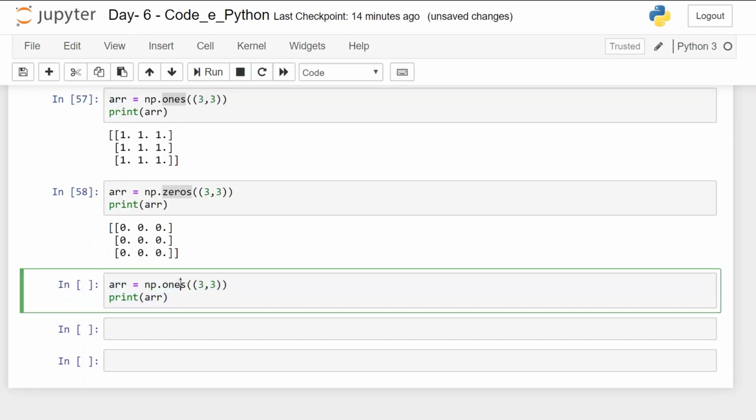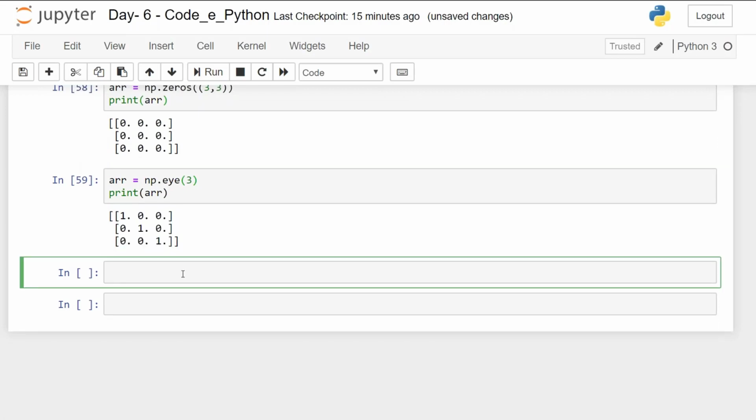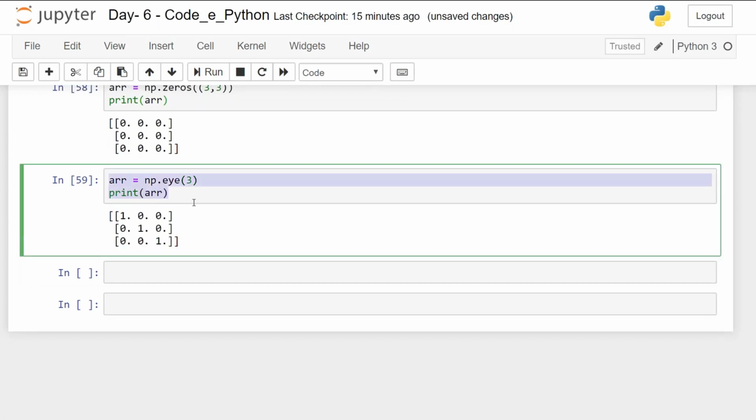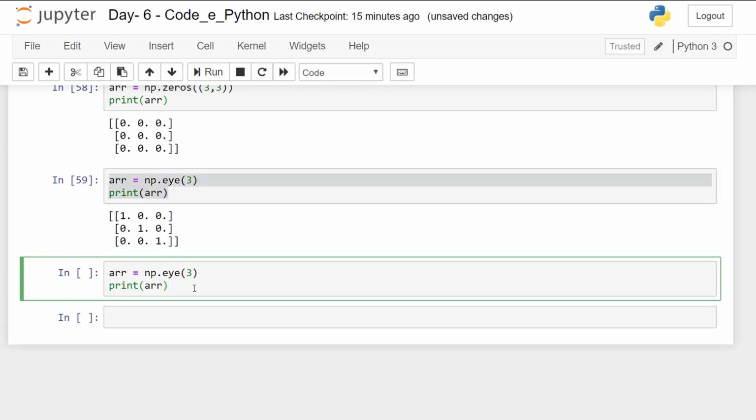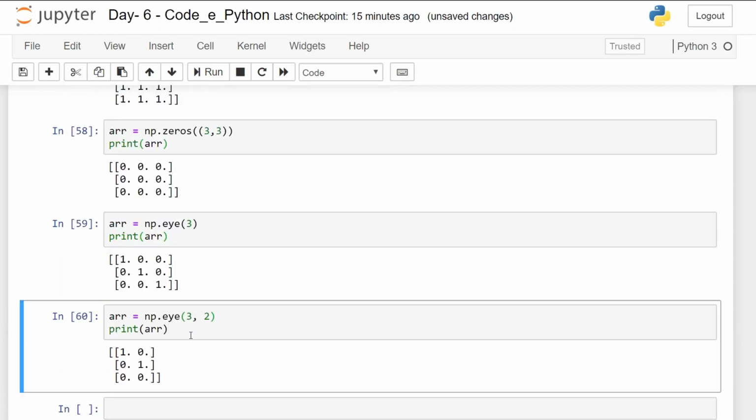One more here is np.eye. It will just take a single argument here. When I run np.eye, it will create an array with the diagonal elements 1 and others 0. What if I give more than one argument in this eye function? Provide 3 and then 2.